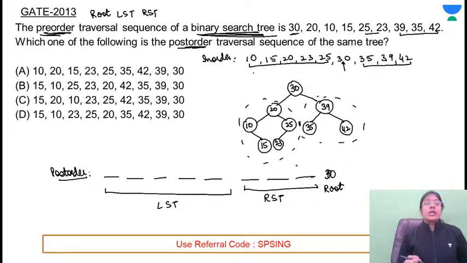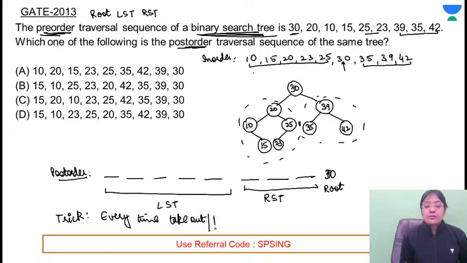And how to write the post order for a binary tree, I have discussed a trick. What is the trick? Every time you have to print the leftmost leaf node. Every time, take out or print the leftmost leaf node.